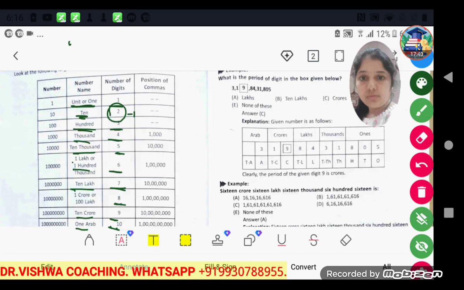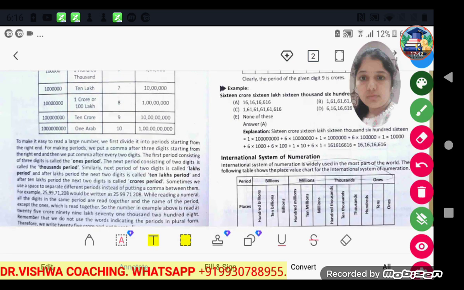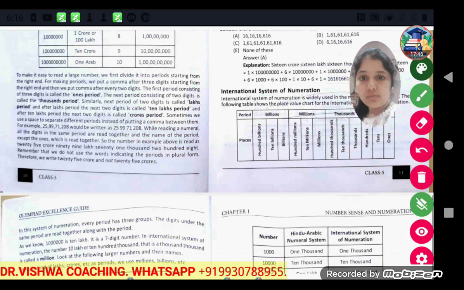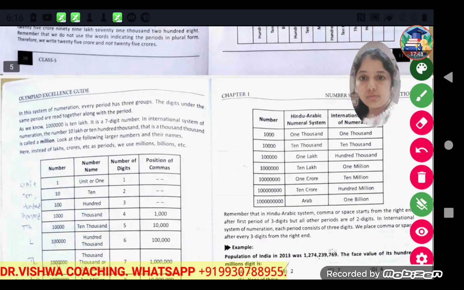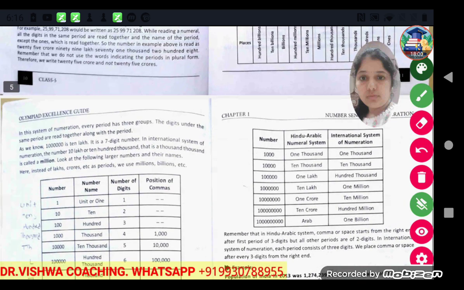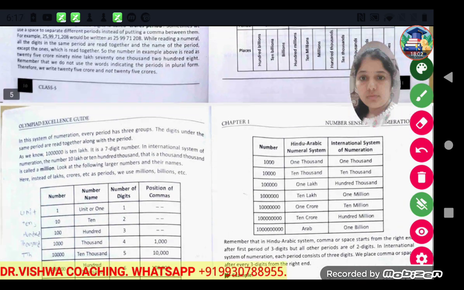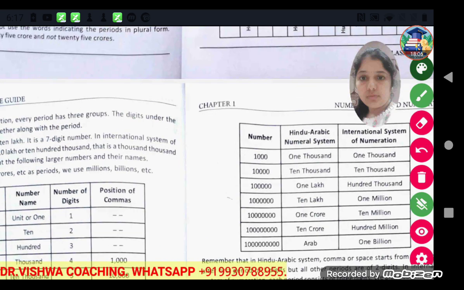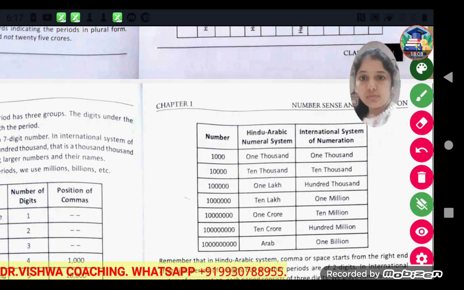Okay, now this is the Hindu-Arabic system, and one more naming system is there, which is the International Numeration System, where the numbers can be written or called as ones or thousands, then millions, billions. Okay, and we will directly learn the comparison between Hindu-Arabic and international numerals, so that we can understand 1 crore means how many million or billion.